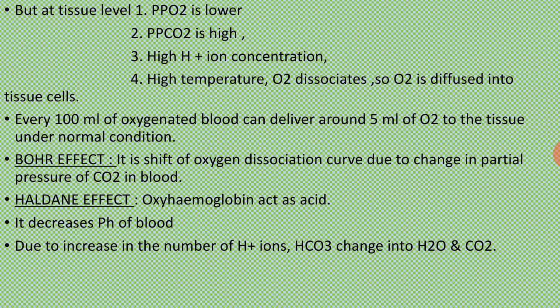At exactly the opposite side, at the tissue level, in alveoli partial pressure of oxygen is high, but at the tissue level partial pressure of oxygen is low. Partial pressure of carbon dioxide is high, with high temperature and high H plus ion concentration. Due to all these conditions, oxygen dissociates from oxyhemoglobin and so oxygen is released, which diffuses into the tissue cells for oxidation of glucose molecules.